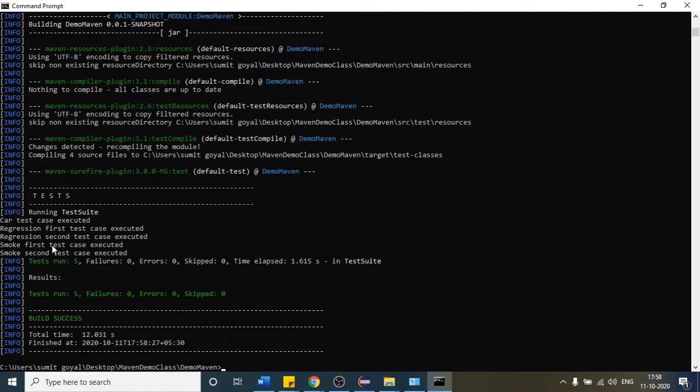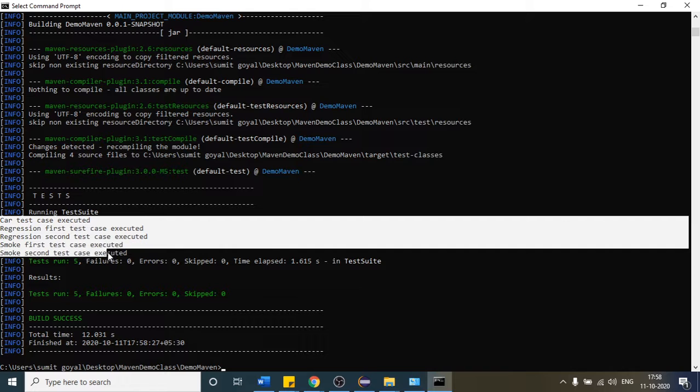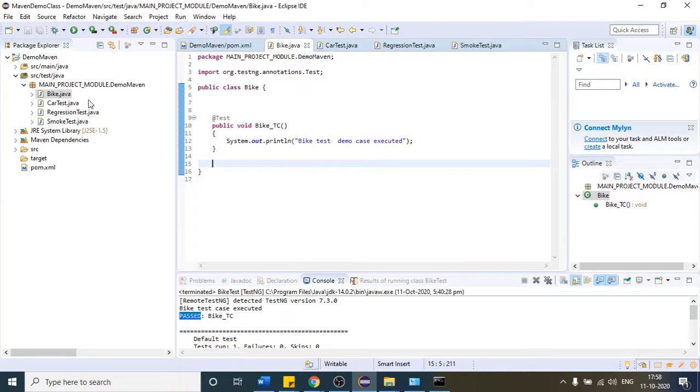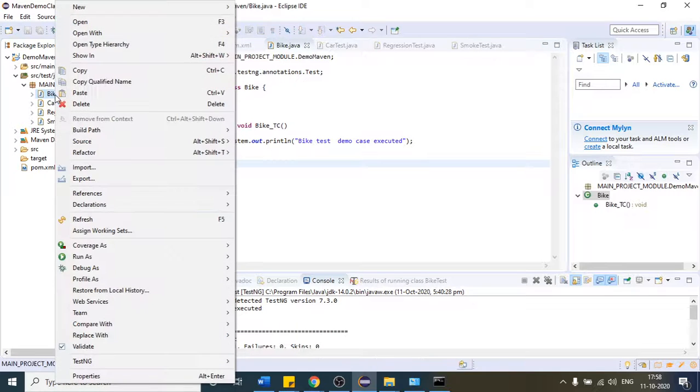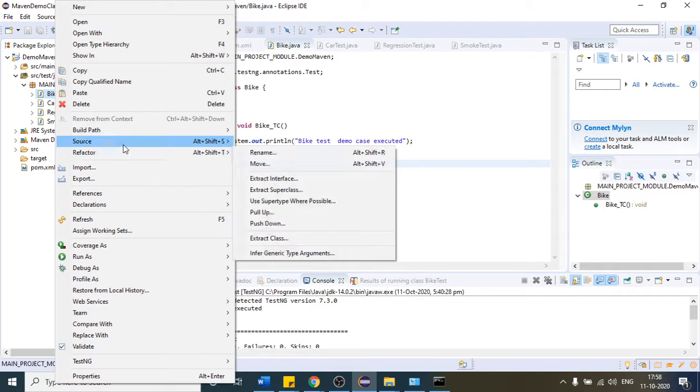You can see total run 5. This time it has not executed one test case, and you can see that the bike test case output is not present here. This happened because you have not provided Test. So if you are working with Maven and you want to trigger all your test cases with the help of Maven, Maven will not recognize your class if you do not provide Test at the end of that file. You have to keep this in mind while creating classes and working with Maven.